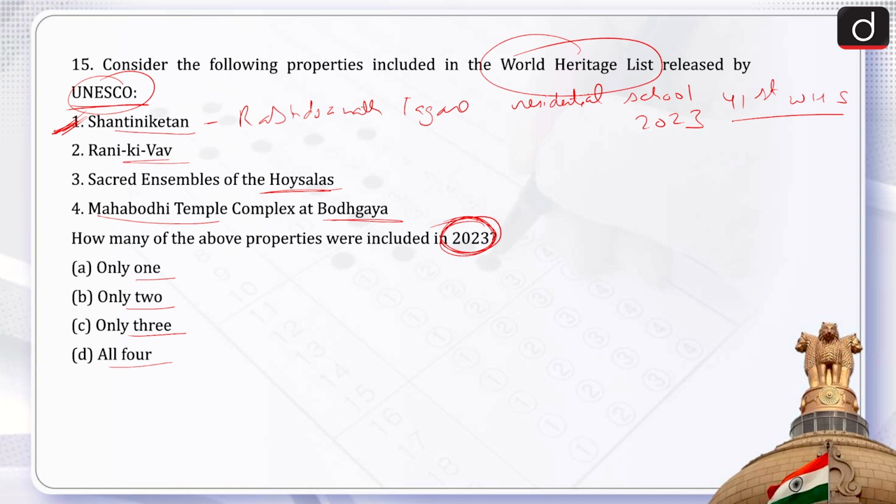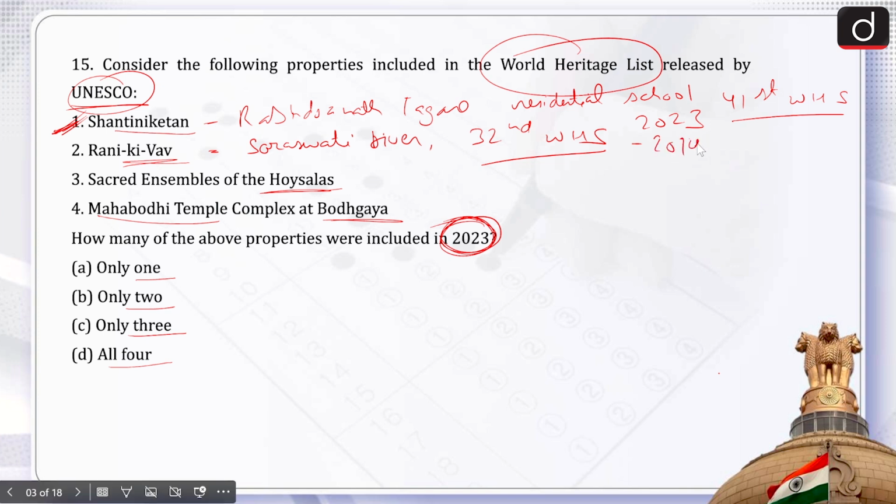Then comes second, that is Rani Ki Vav. Rani Ki Vav is situated on the bank of a river, and the name of the river is Saraswati River. It was initially built as a memorial to a king in the 11th century AD, and Rani Ki Vav has been recognized by UNESCO as the 32nd World Heritage Site. So it is also a World Heritage Site, but it was not included in the year 2023. It was included in the year 2014. So Rani Ki Vav becomes wrong.